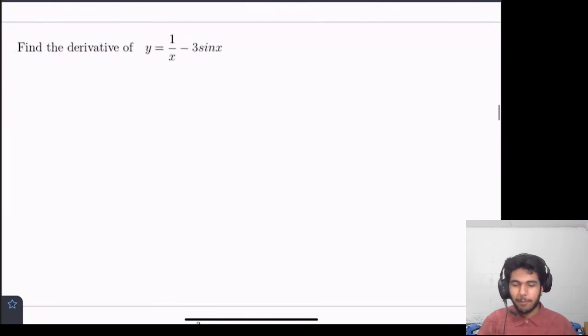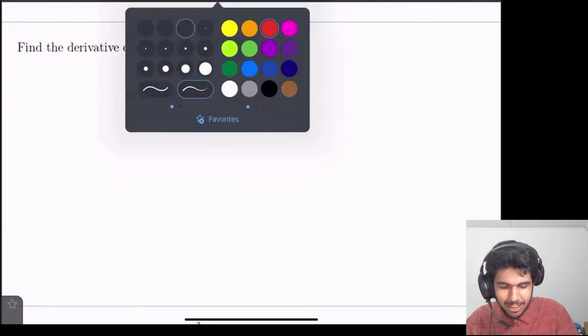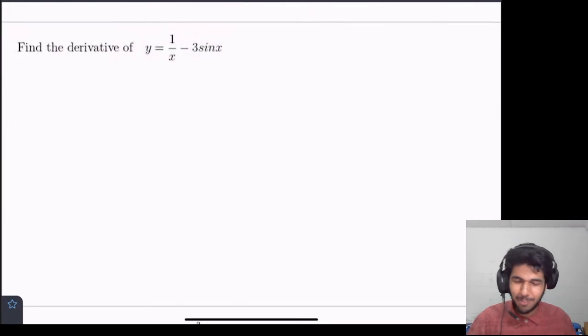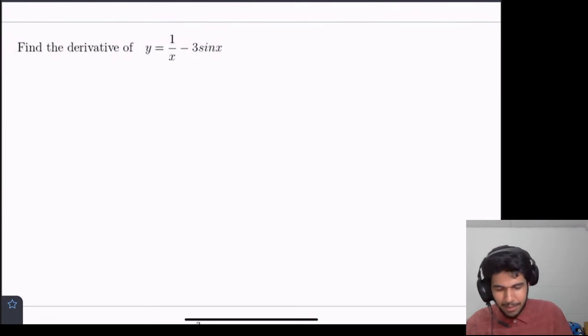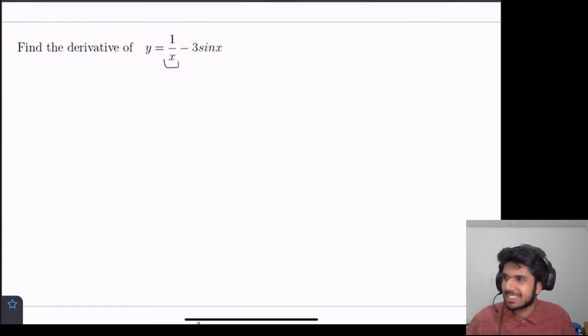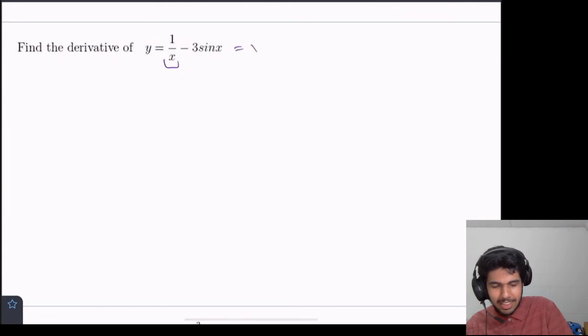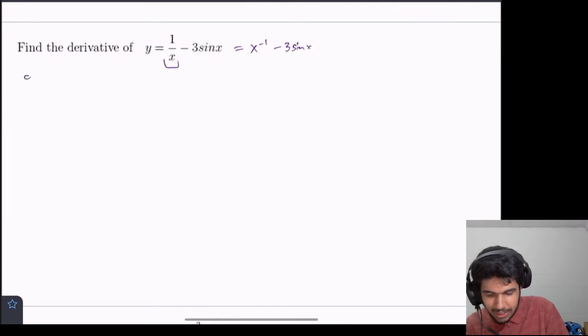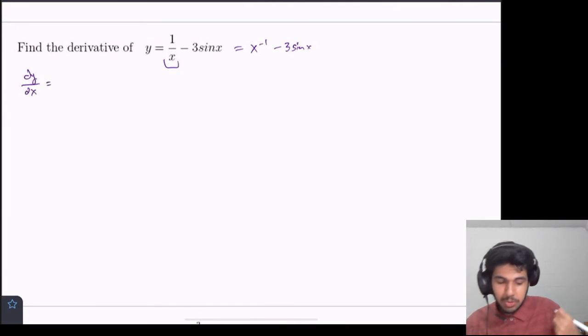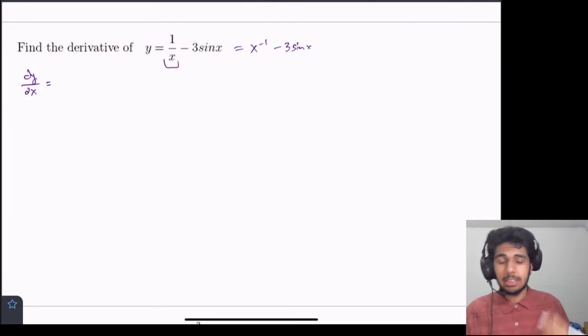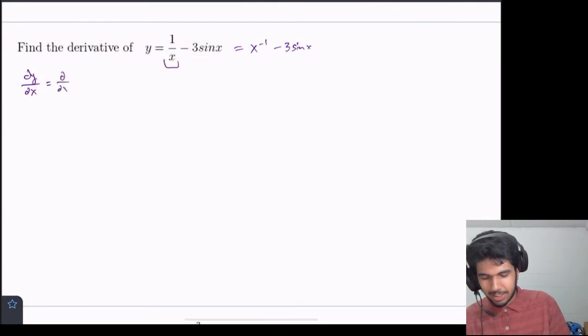Find the derivative of y equals 1 over x minus 3 sine of x. Whoa, a sine term. Hopefully we remember what the derivative of that is. But anyways, first let's deal with this 1 over x term, right? So we can just say this is equal to x to the negative 1 minus 3 sine of x. So now we know that dy/dx, the derivative, is equal to the derivatives of the individual terms and then the difference of them, by the addition subtraction rule. So that's equal to that minus the derivative of 3 sine x.